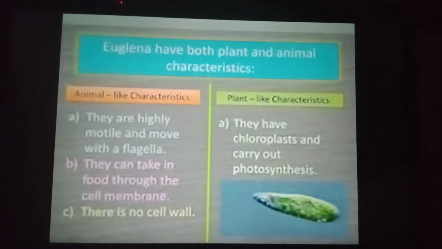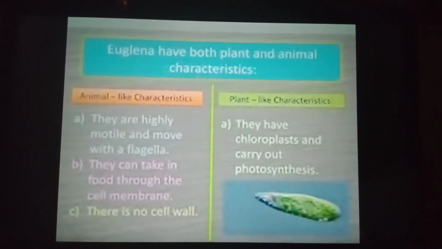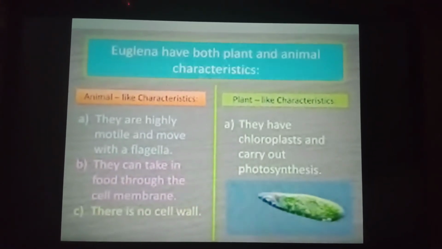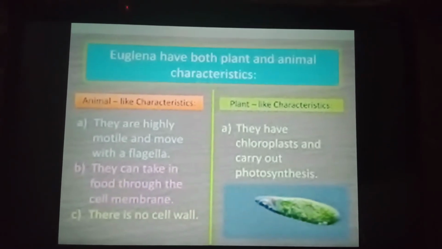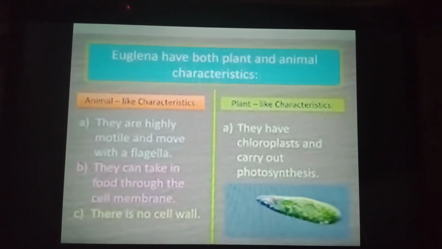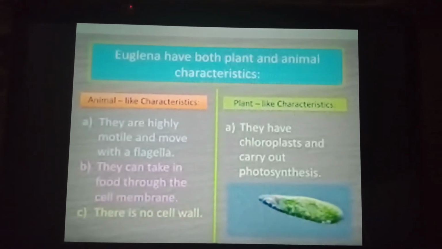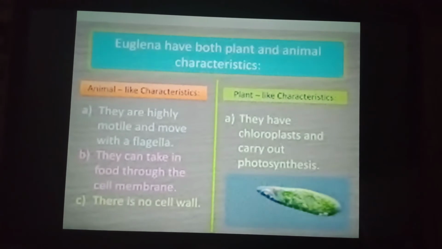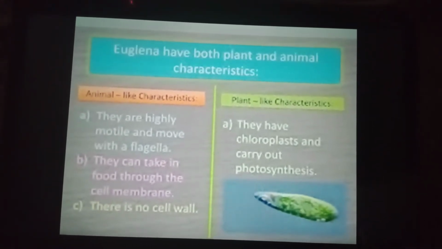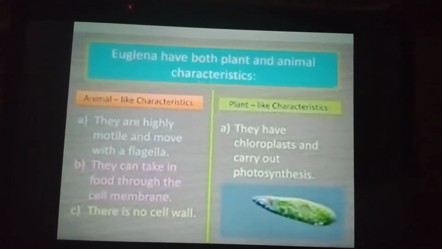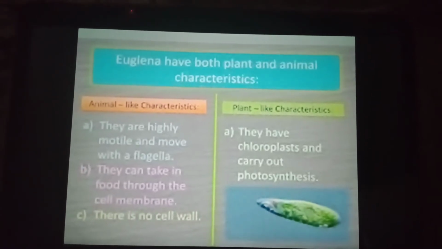and many unicellular organisms like Euglena have both plant-like characteristics, that is, the presence of chlorophyll, and animal-like characteristics, that is, heterotrophic mode of nutrition in darkness and lack of cell wall, included in the features of this Euglena. So there should be a separate kingdom for such organisms.